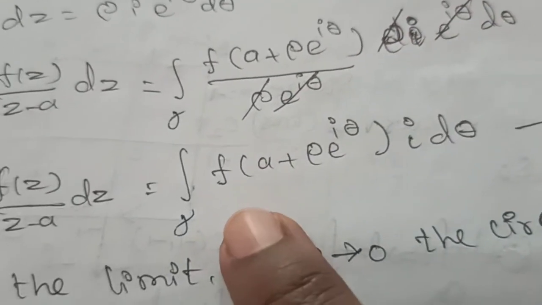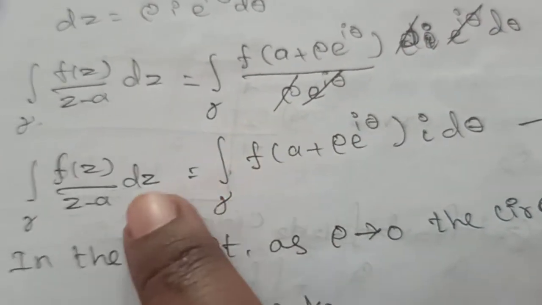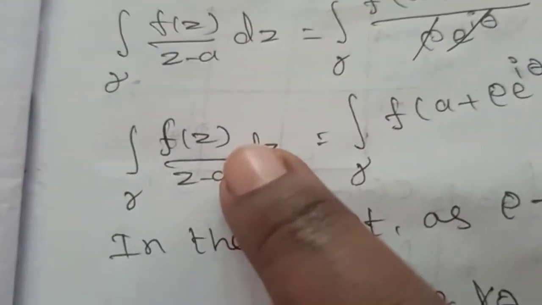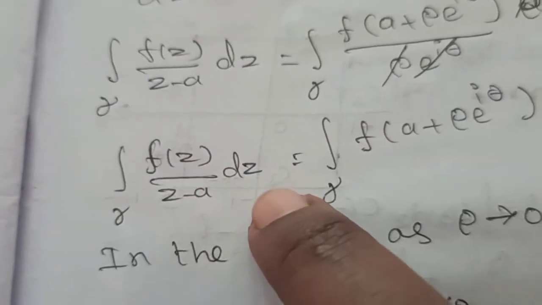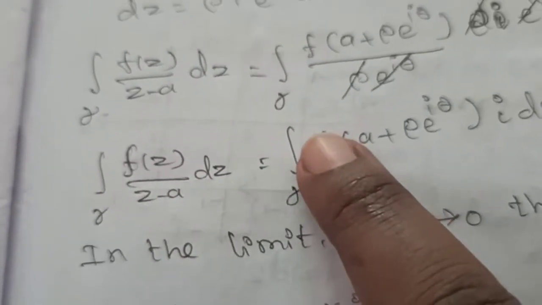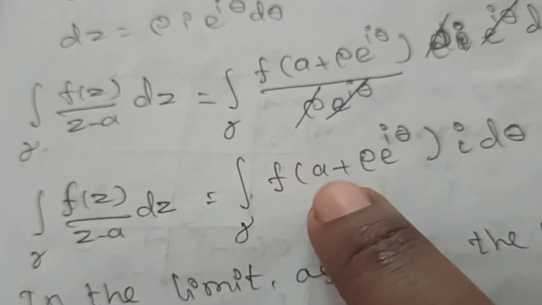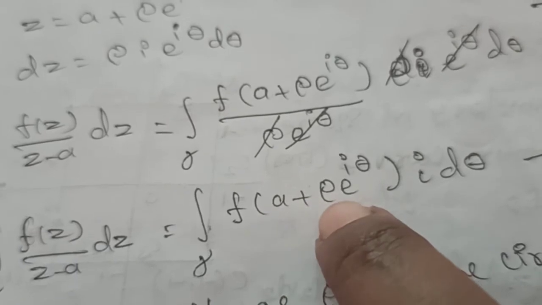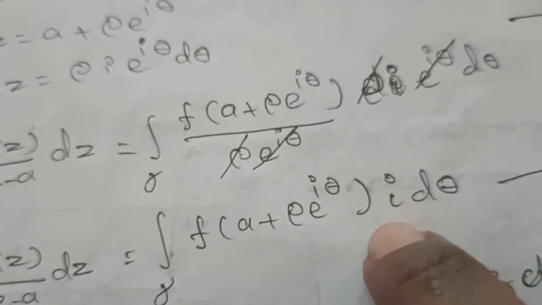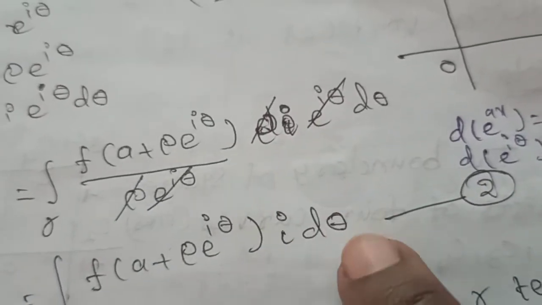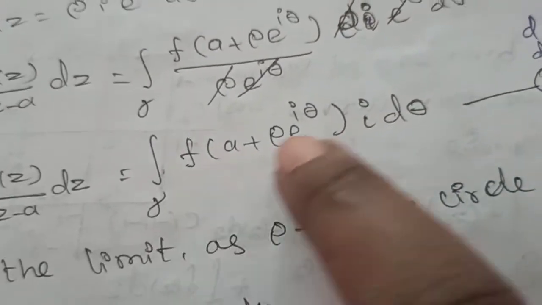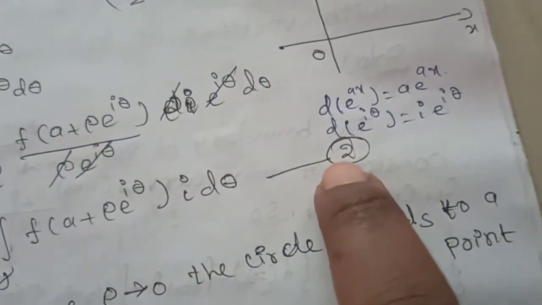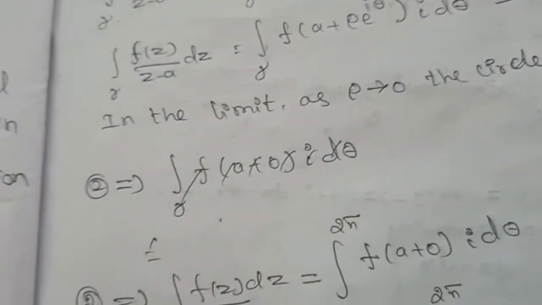Then write the remaining value, that is integration of gamma f of z divided by z minus a into dz, which is equal to integration of gamma f of a plus rho e power of i theta into i into d theta. After simplifying, we can write the remaining value. We take this as equation number 2.